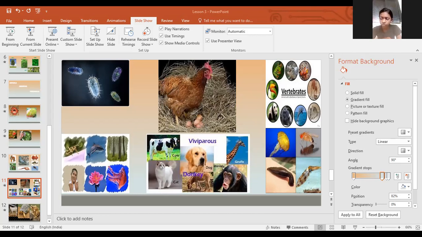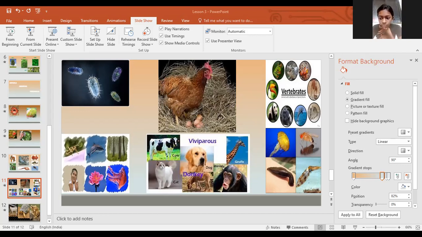Can you give the best example for oviparous? Hen. A hen will lay eggs. After that, she will sit on the egg, and after some days, the egg will hatch and the young one will be produced. That type of animal comes under oviparous.